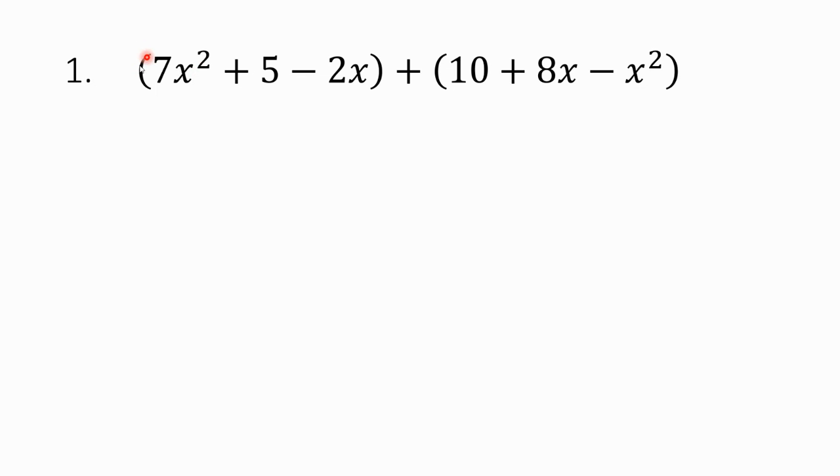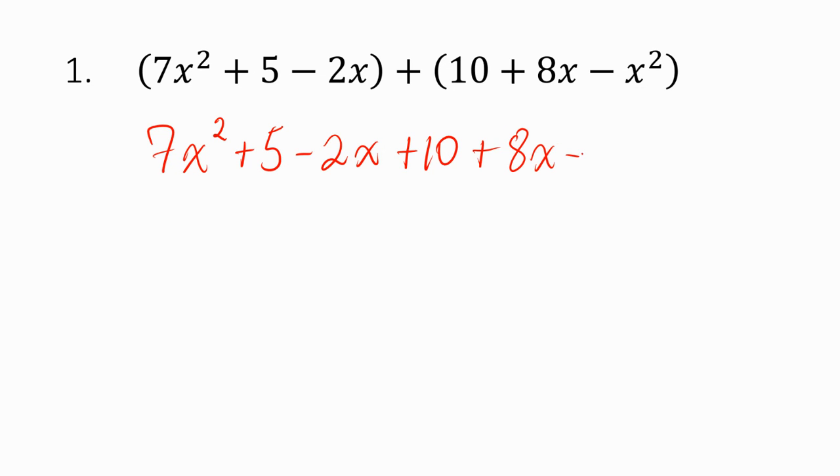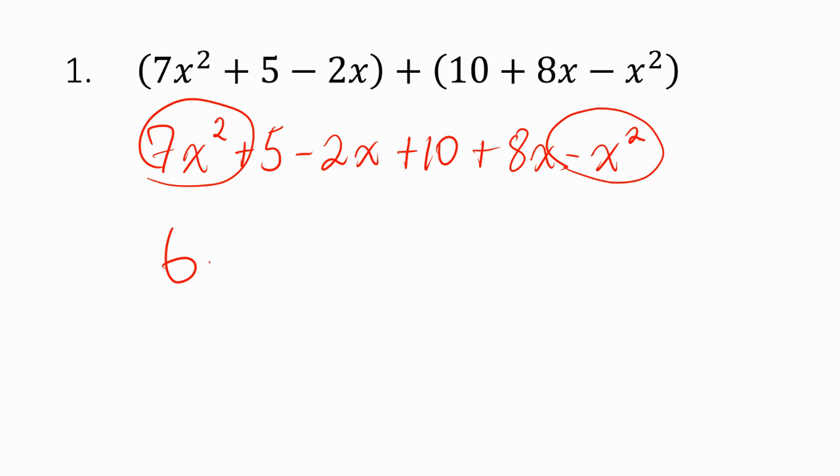I saw somebody just take the parentheses off of this and copy it down the same, except without the parentheses. So we have 7x squared plus 5 minus 2x plus 10 plus 8x minus x squared. Then this person went ahead and combined their like terms. So 7x squared goes with minus x squared, and 7 minus 1 is 6, so they said that's 6x squared.